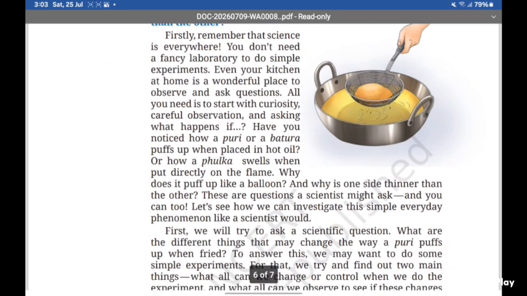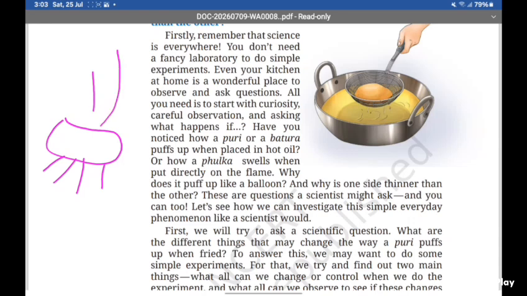Have you ever noticed how a puri or batura puffs up when placed in hot oil? So I was giving you the example of warm water. When we boil it, the evaporation process takes place, that is in science. So when the container is filled with water, evaporation takes place. So this is the science in the kitchen also. We will leave this para, as they are telling you about the puri, chapati, batura, chapati means fulka, etc.